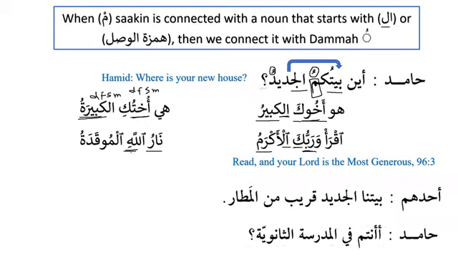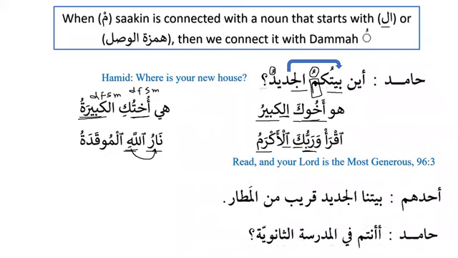So whenever mudaf ilayh is definite, then the mudaf also becomes definite. Or in other words, when we put a proper noun with a common noun, then the common noun also becomes a proper noun. Nar is a common noun, or we can say it is indefinite, or we can say it is nakira. But when we say narullah, then it becomes ma'rifa, it becomes definite.